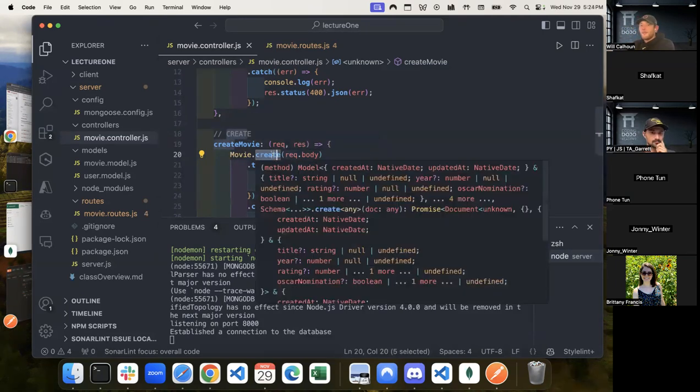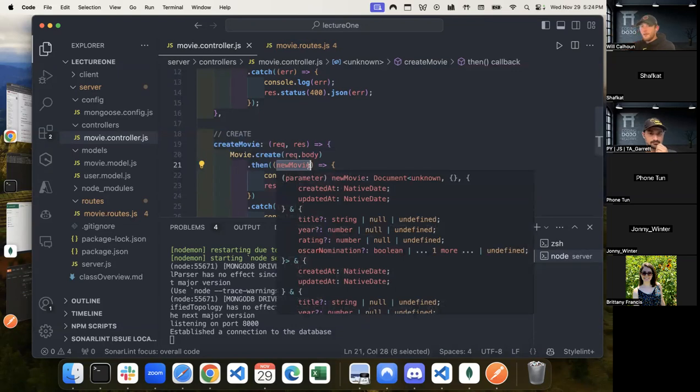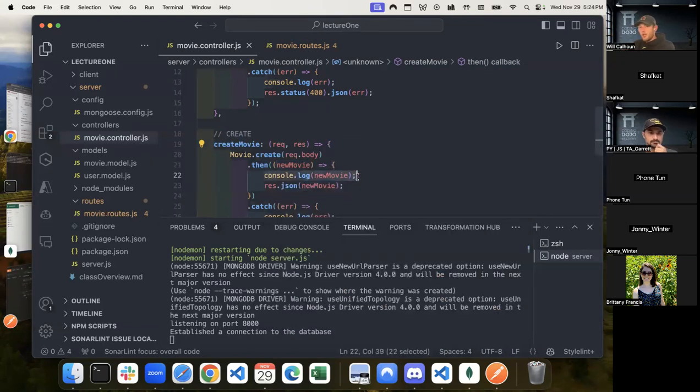But in order for me to create something, I need to give it some information, right? I need to give it whatever's coming. Typically, this is going to be coming from your form. You're not really going to be hard coding it like we're about to do. But when I make that request, there's going to be a body portion. When we're making the request from our form, we have that body key. And we're saying, hey, I want to give you this information to make this, in this case, movie. Then if everything goes well, it's going to give us back our new movie that was just created. Here we're just console logging it, and then we are responding with that new movie.